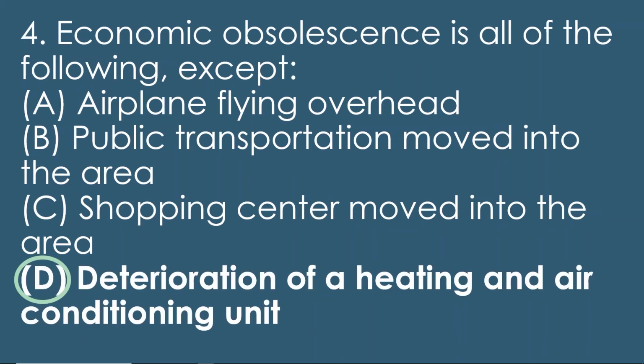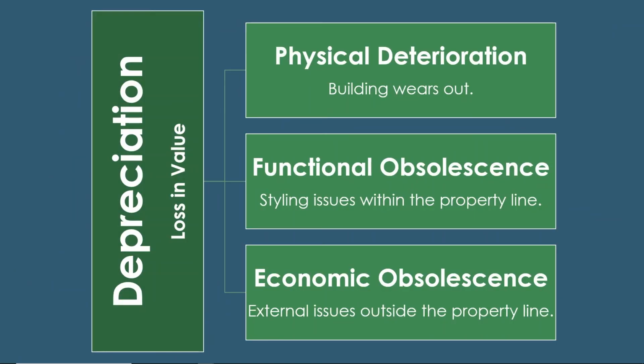And we want to verify, remember about depreciation, the three options that you have. So depreciation is a loss in value. You have the physical deterioration where the building just wears out, so for instance, that HVAC. Functional obsolescence, styling issues within the property line. So usually it might be because you have a very odd floor plan, maybe dated fixtures, for instance, but that's within the property line. And economic obsolescence is external issues outside the property line. So you can also think of it as external obsolescence.